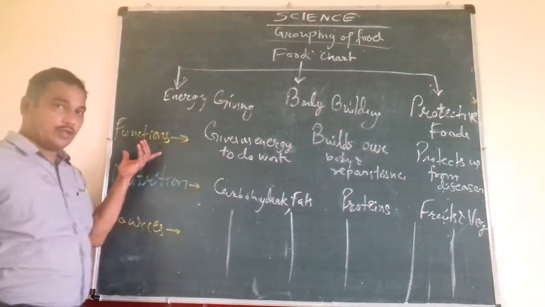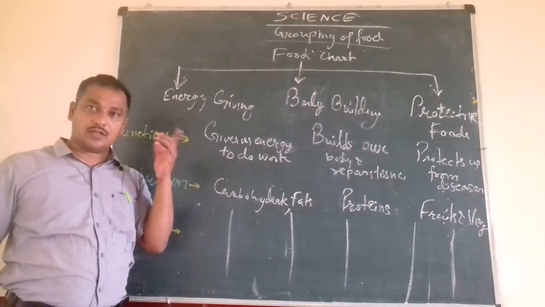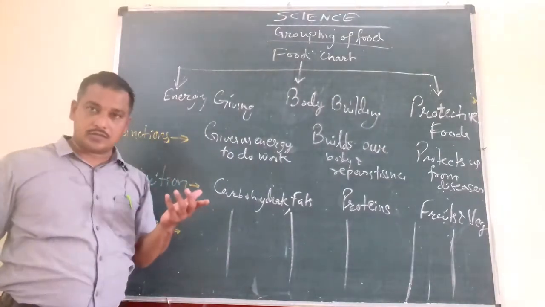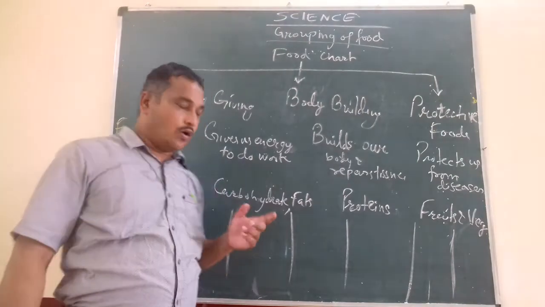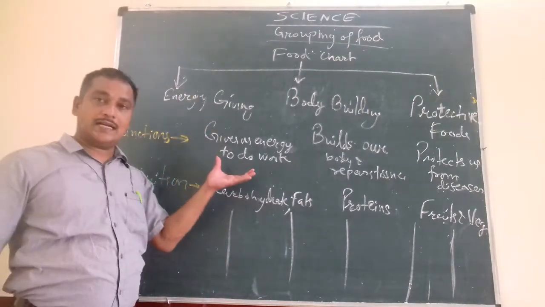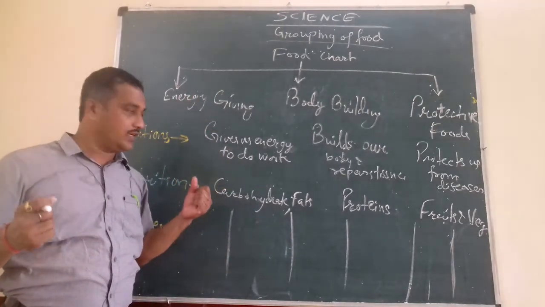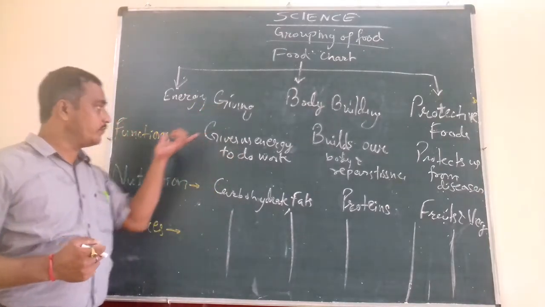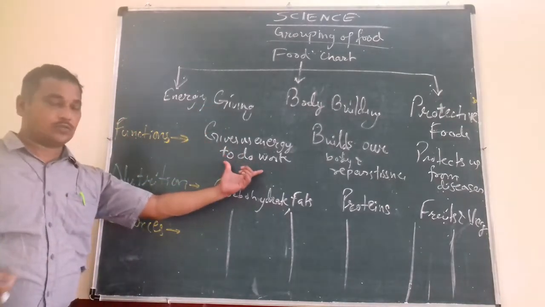So what are the functions of these? Function means what are the benefits, what they do for us is called function. The function of energy giving food is that it gives us energy. So the function of energy giving food is to give us energy to do work.